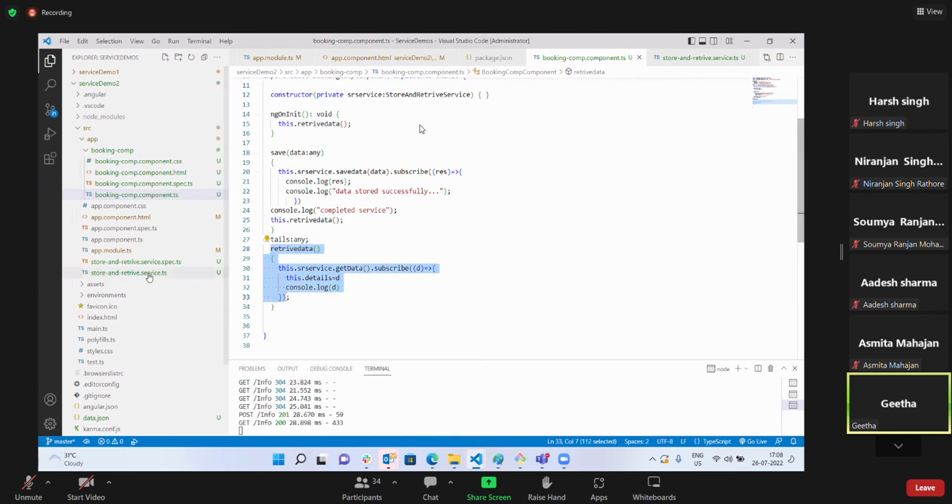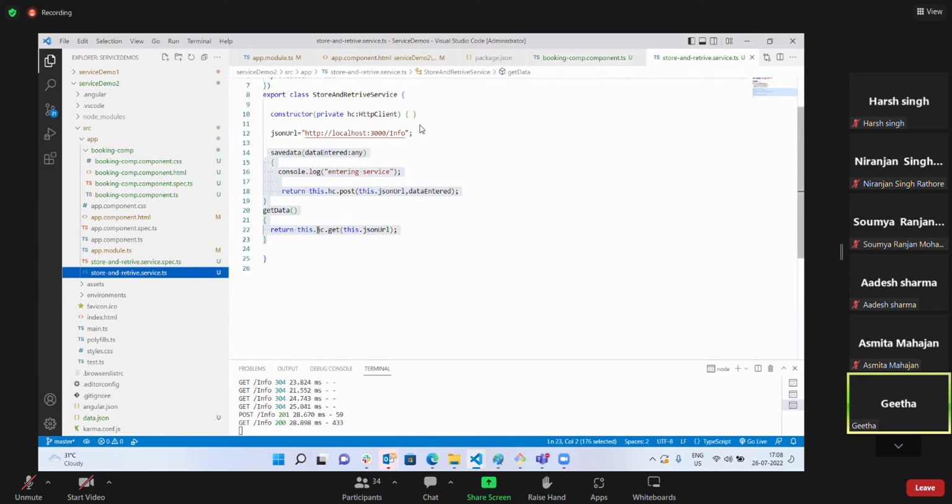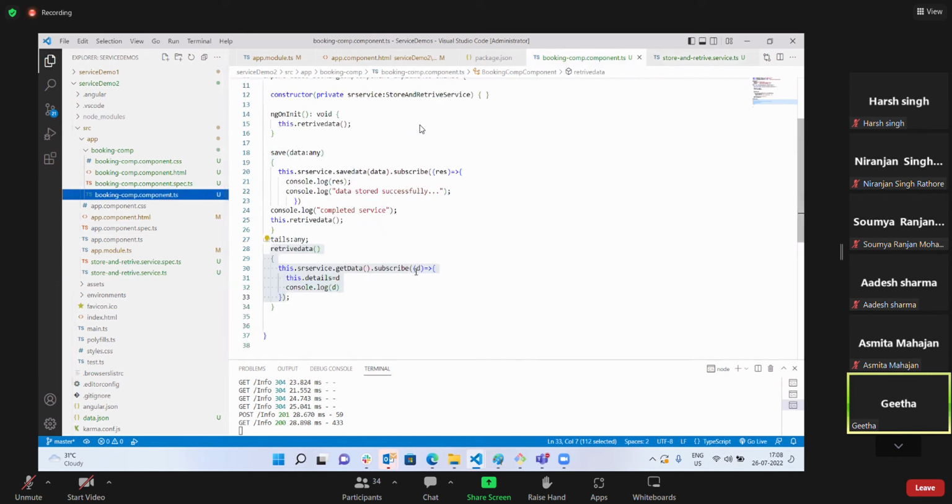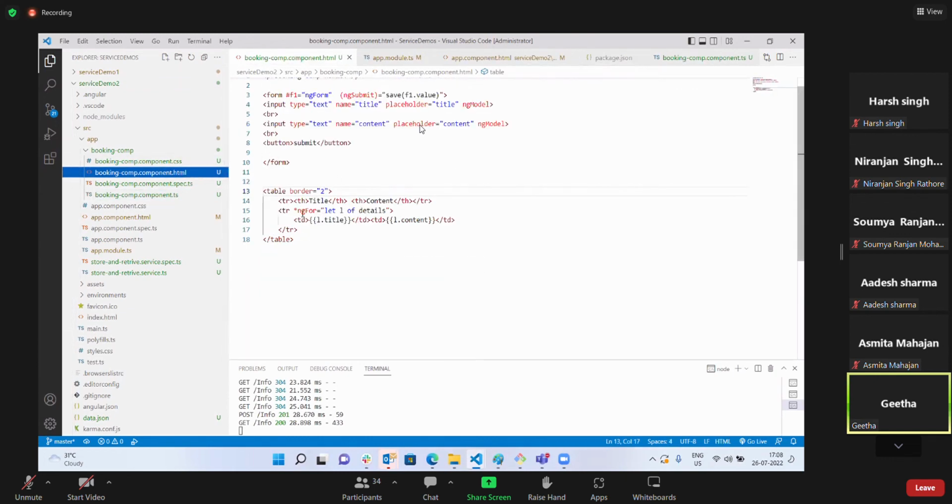Get data makes an HTTP client request to your JSON server. It is retrieving an observable and sending it to you, an array of objects. The entire JSON file is retrieved and sent. So we are subscribing and storing it inside details. That details is iterated in the HTML page and printed.